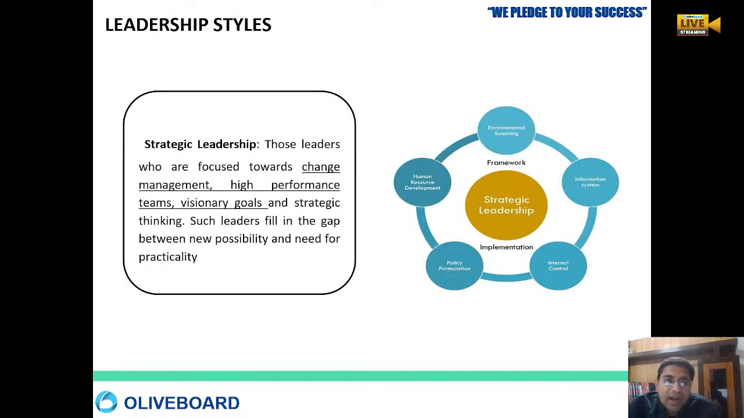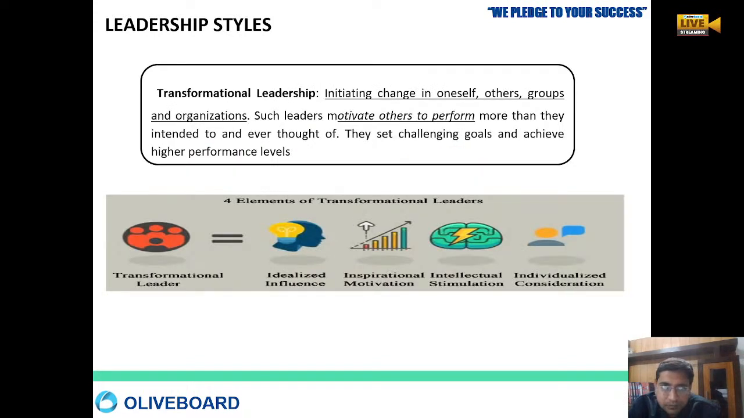Okay, now other styles. Now comes strategic leadership. Strategic leadership focuses on change management, high-performance teams, and visionary goals. Strategic leadership is a leadership in which we are especially focusing on high-level management, high performance, very good teamwork, and visionary goals. Here the role of the leader is to fill the gap between new possibility and practicality. It focuses on possibility and practicality.